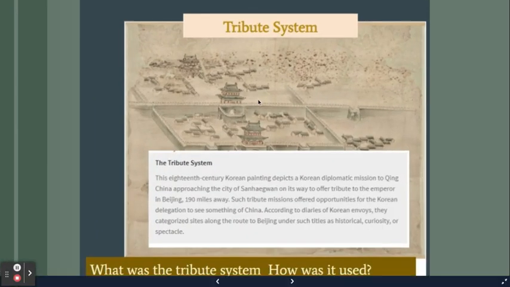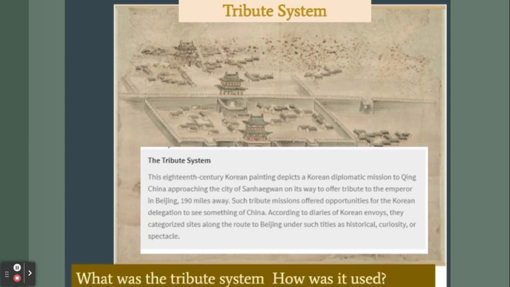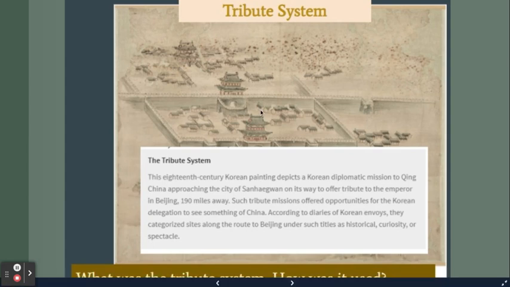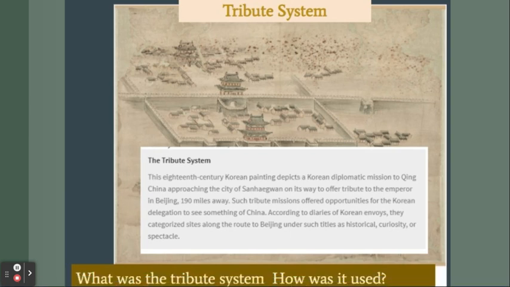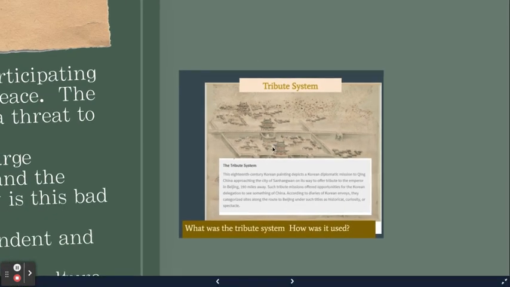So here's the tribute system. This is an 18th century Korean painting depicting Korean diplomats on their mission to Qing China, approaching this city. There are many diaries of Korean envoys. They're going to categorize these sites. When you look at the tribute system, how do you believe that was used in China?